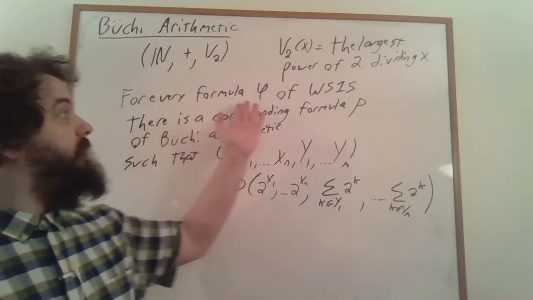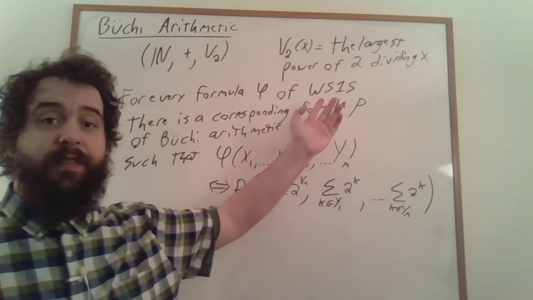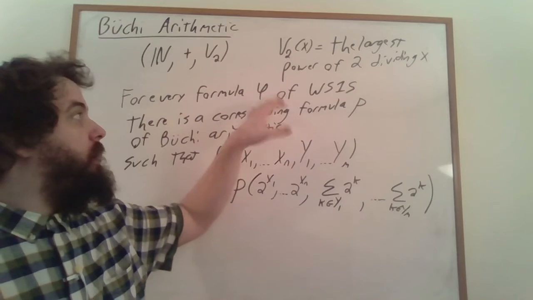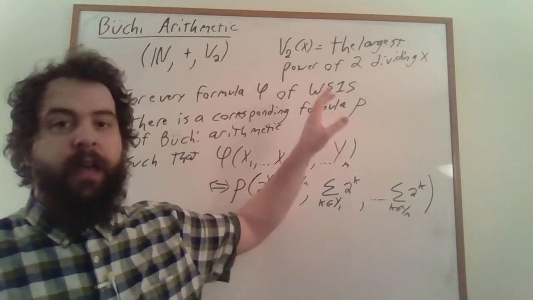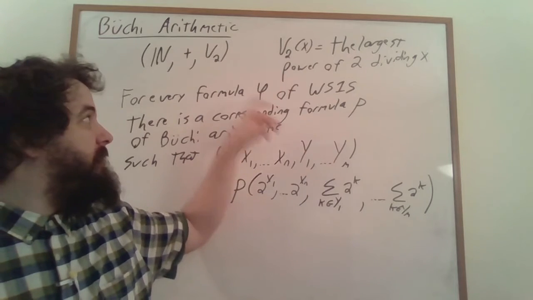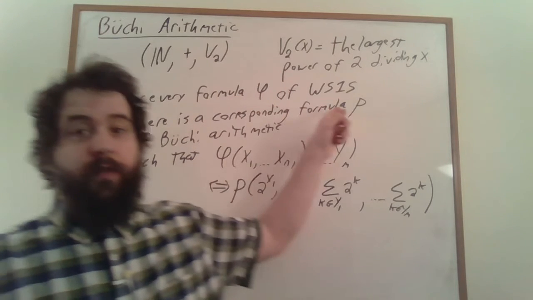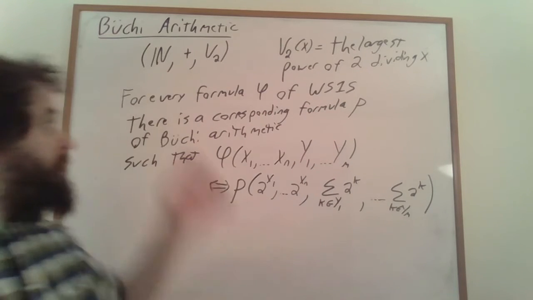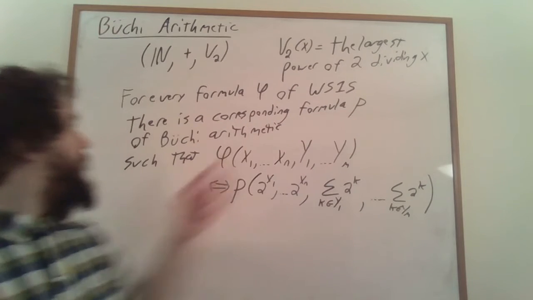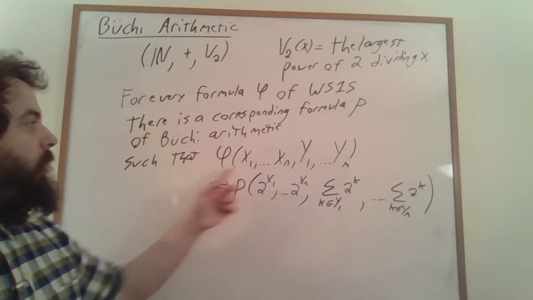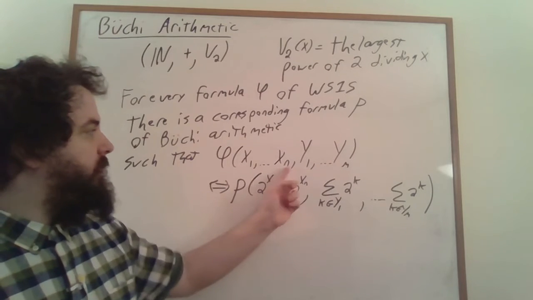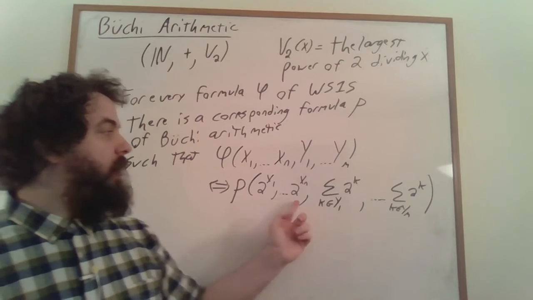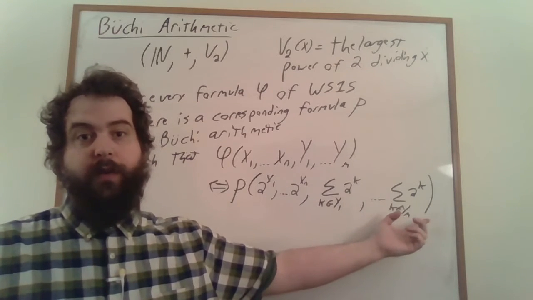So for any formula phi of the weak second order theory of one successor, and we can replace this, this could be for any regular language, L, or it could be for any automaton, A, but the proof is actually easiest if you think about this in terms of formulas of weak S1S or some other first order logic structure. There's a corresponding formula, rho, of Büchi arithmetic such that phi holds of some first order variables and some second order variables if and only if rho holds of an encoding of those first and second order variables.